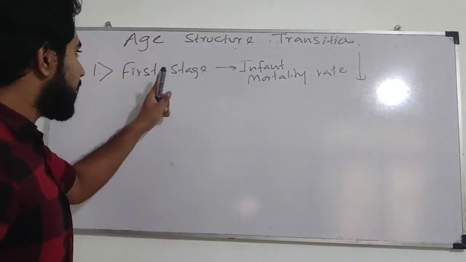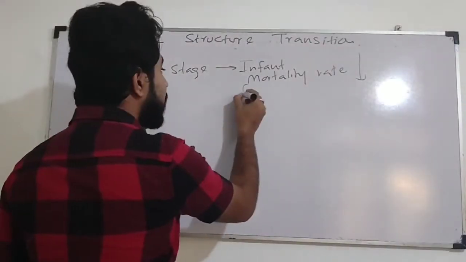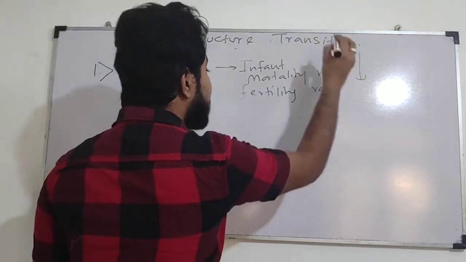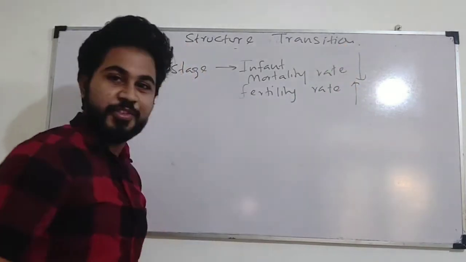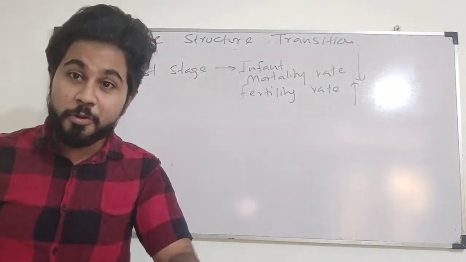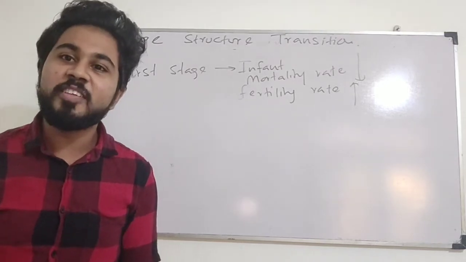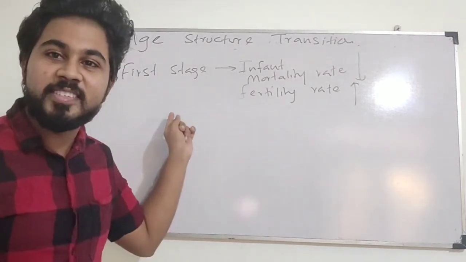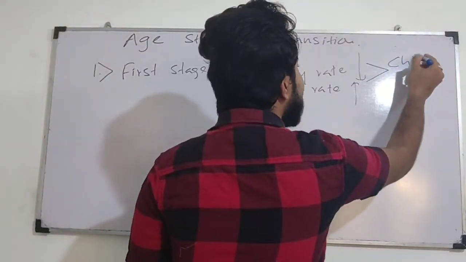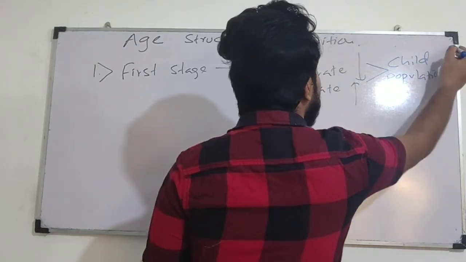However, in the first stage, what has happened? Infant mortality rate reduced and fertility rate, that means birth rate, increased. So that means the death rate of the infants reduced and the birth rate of the babies increased. As a result of that, what has happened in the first stage? Child population increased.